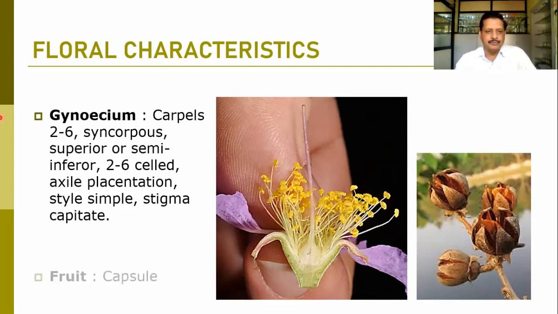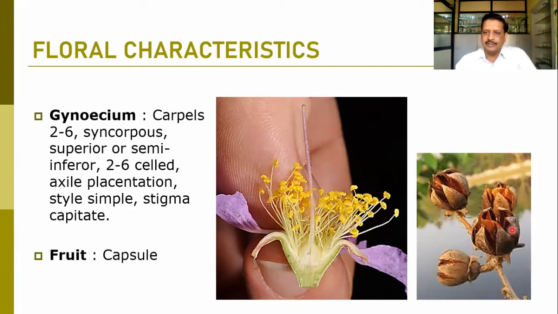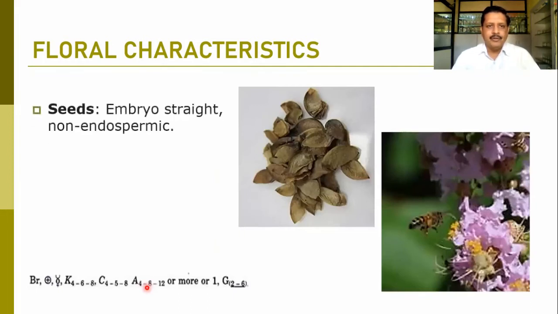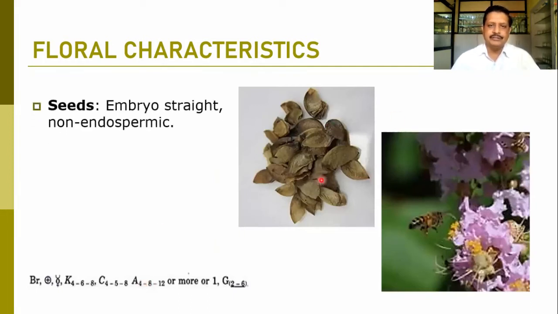Then we talk about the fruit. Fruit is a capsule, and it is a dehiscent capsule. So here you can find how the capsule dehisces. Normally, the number of carpels gives the number of locules in it. So it is a pentalocular ovary, and the capsule is the fruit type in this family. Here you can find the seeds. Seeds are papery, and they normally have a straight embryo and are non-endospermic in nature.